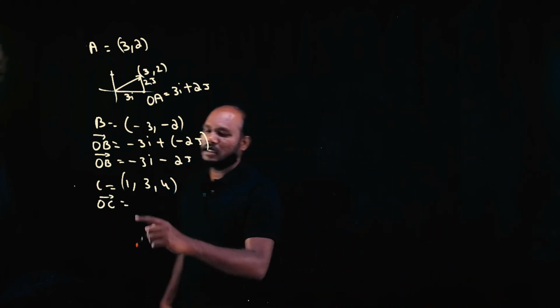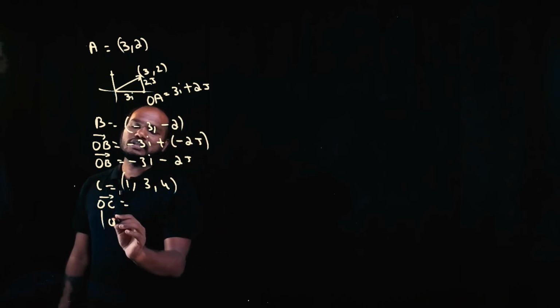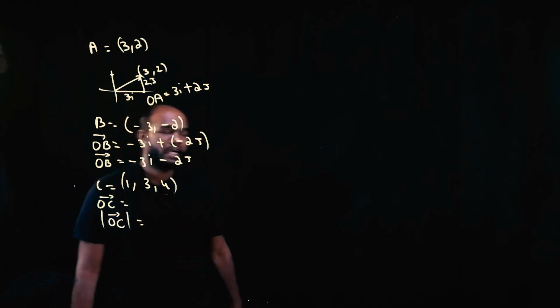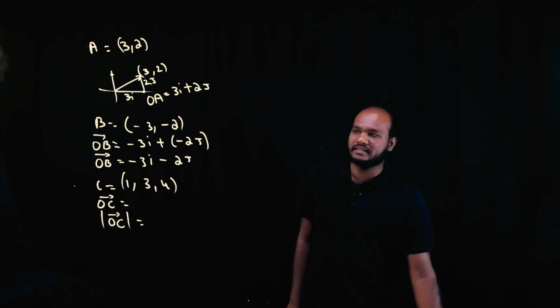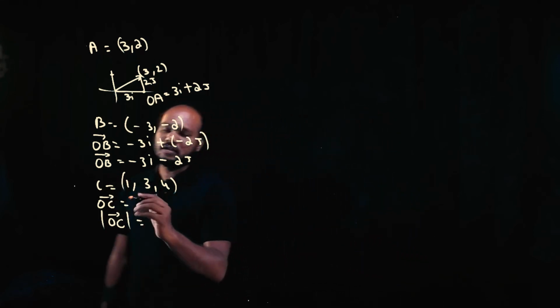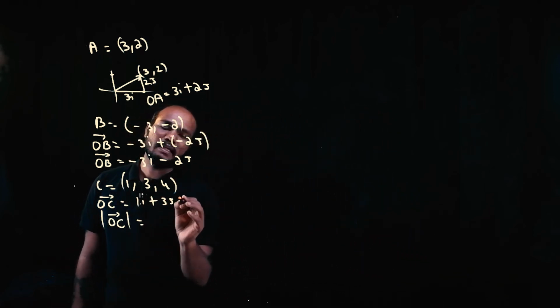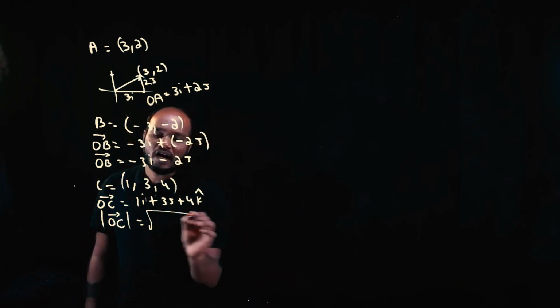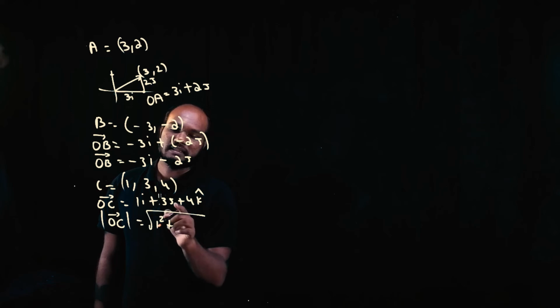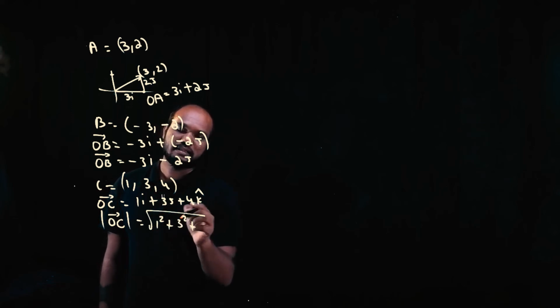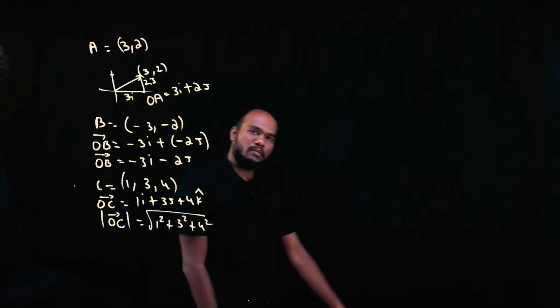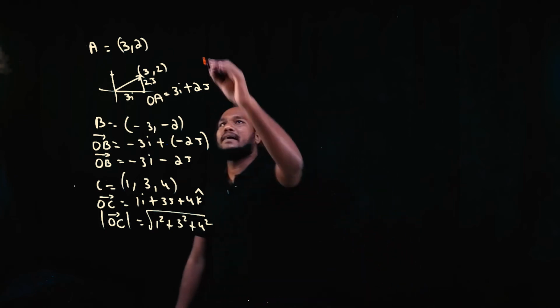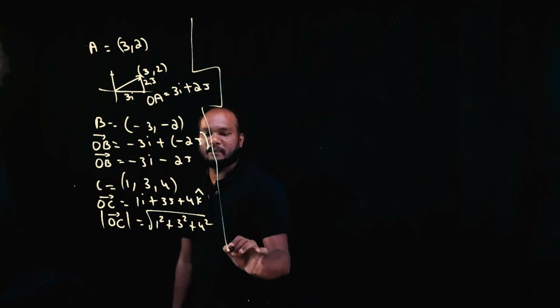Can you write the OC vector and also find the magnitude of the OC vector? Pause the video and try this. How to find the OC vector? 1i plus 3j plus 4k. How to find the magnitude? Root of this square plus this square plus this square.